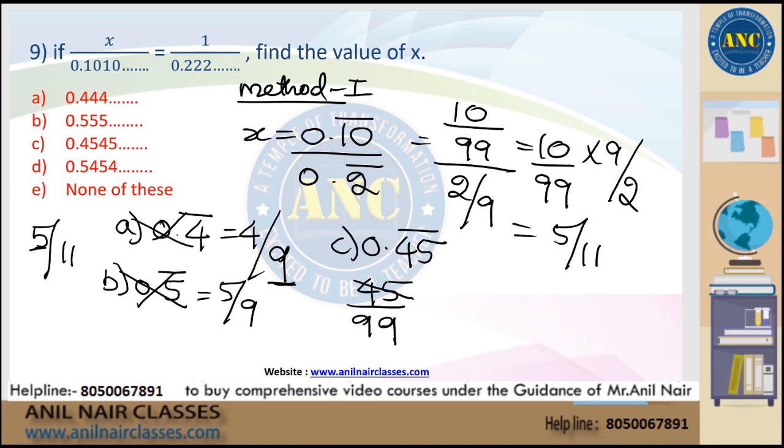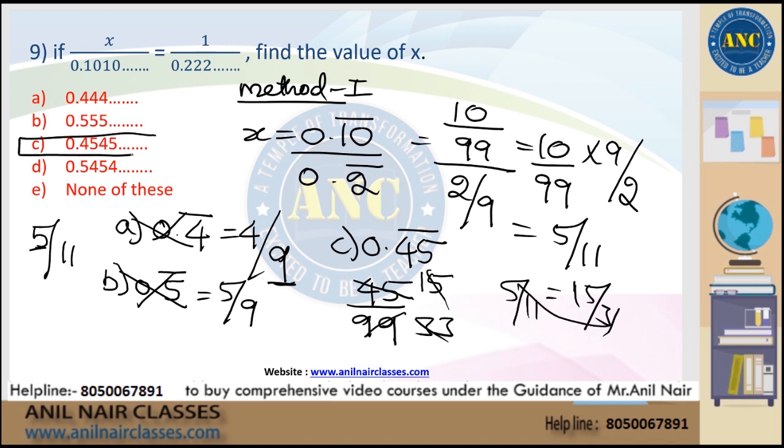It is nothing but 3 15s are 45, 3 33s are 99. If I take 5 by 11, it is equivalent to 15 by 33. So the unit digit is also matching. You can also cross check by using the answer options. I hope it is clear, right?